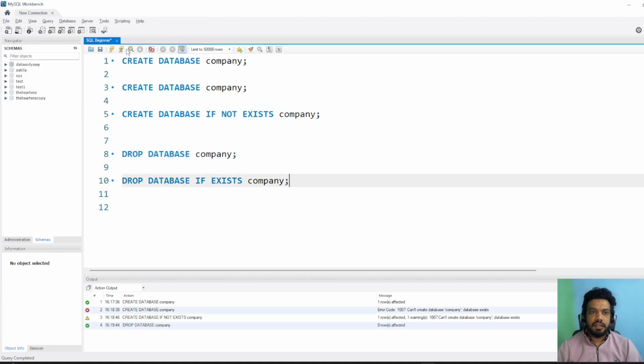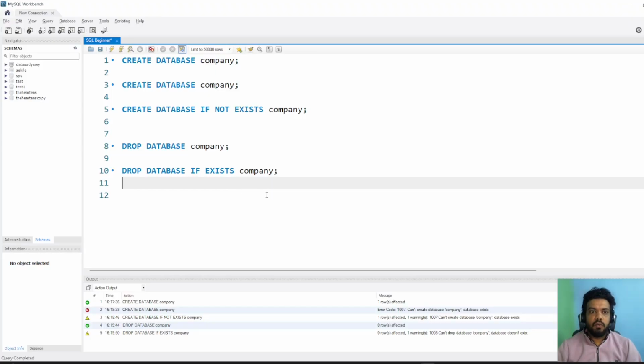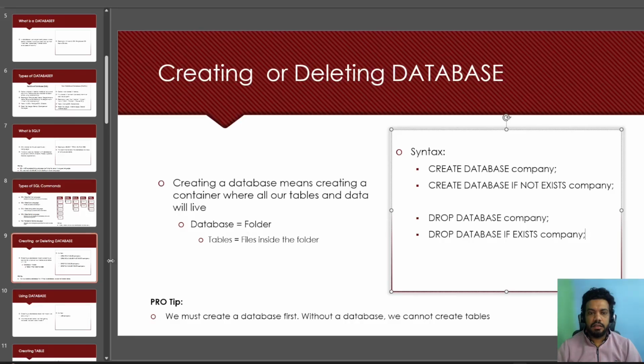If I run this, then again it will give me the warning that this database is not there, but the query, if I had provided it, would have run already. So now we understand how to create the database and how to drop the database. So let's go back to it.